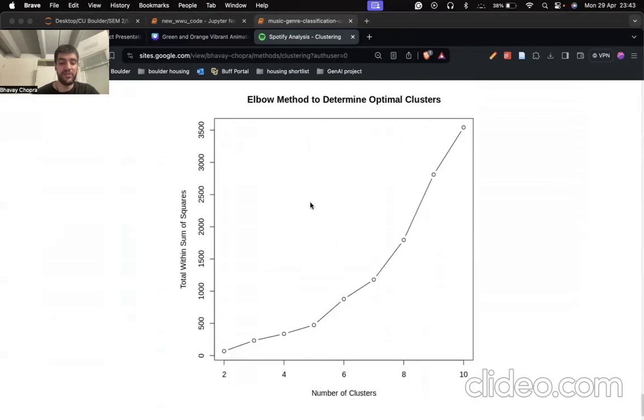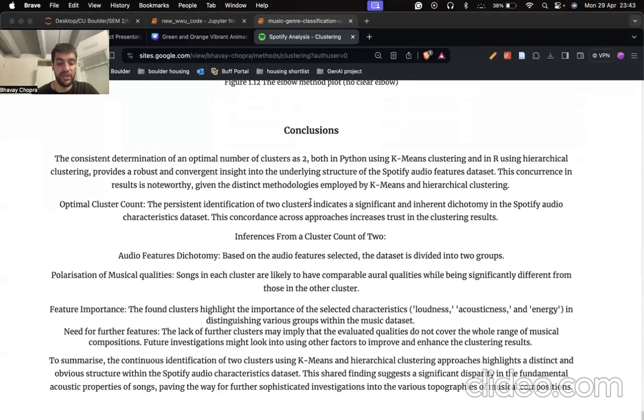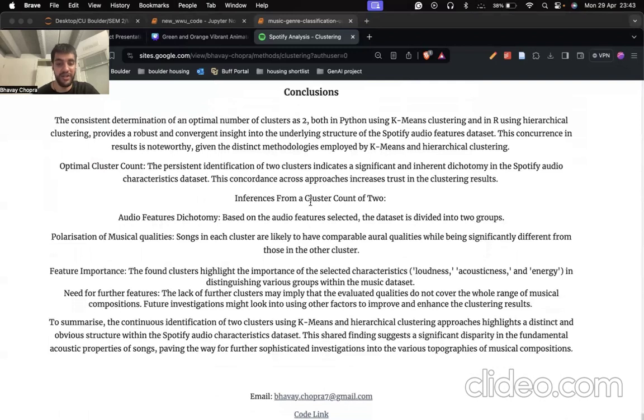And the conclusions that we can take away from this are consistent identification of 2 clusters across both k-means and hierarchical clustering methods, which suggests a significant dichotomy in Spotify audio features. Features like loudness, acousticness, and energy played a crucial role in distinguishing these clusters.